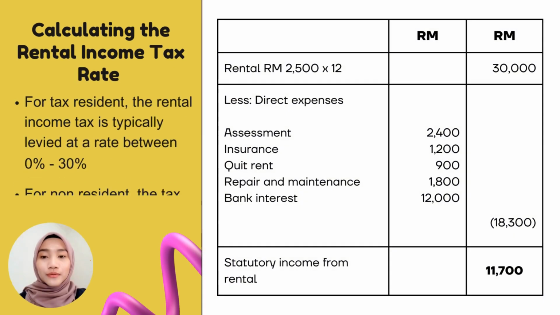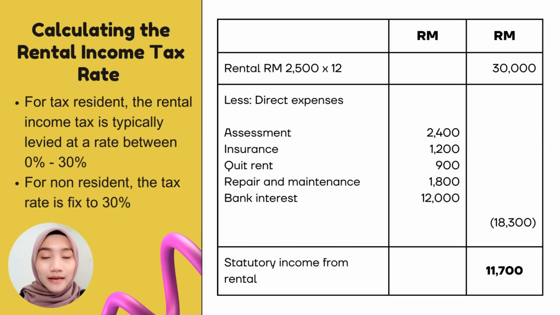So next we will move to calculating the rental income tax rate. For the tax resident, the rental income tax is typically levied at a rate between 0% to 30%. Meanwhile, for non-residents, the tax rate is fixed at 30%. As in the example table given, the amount of the rental will be multiplied by the months of the year. For example, 2,500 times 12, and we will get 30,000.